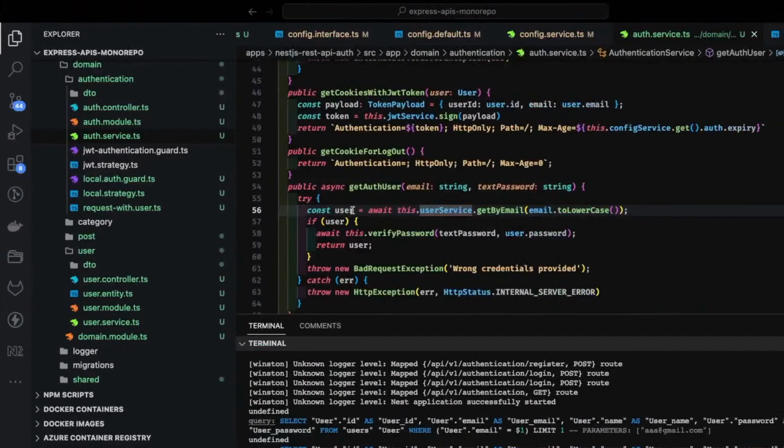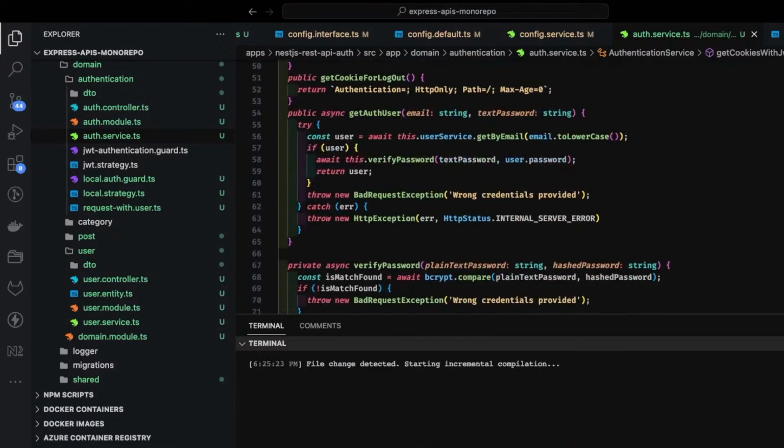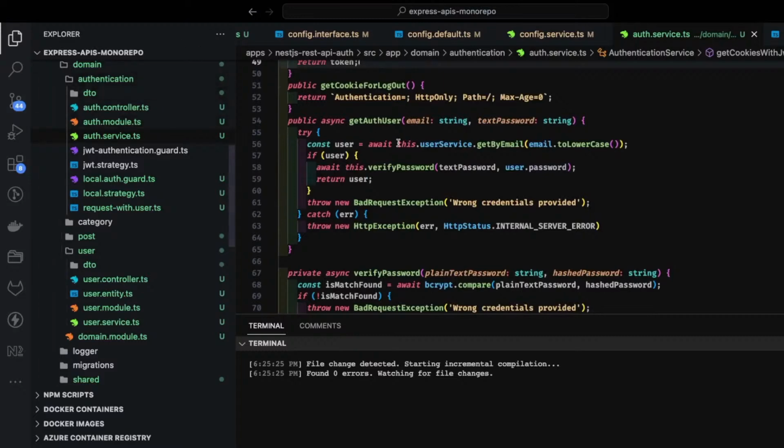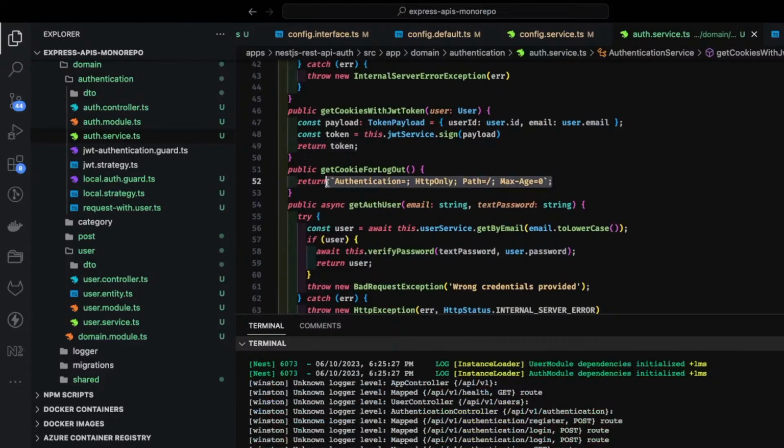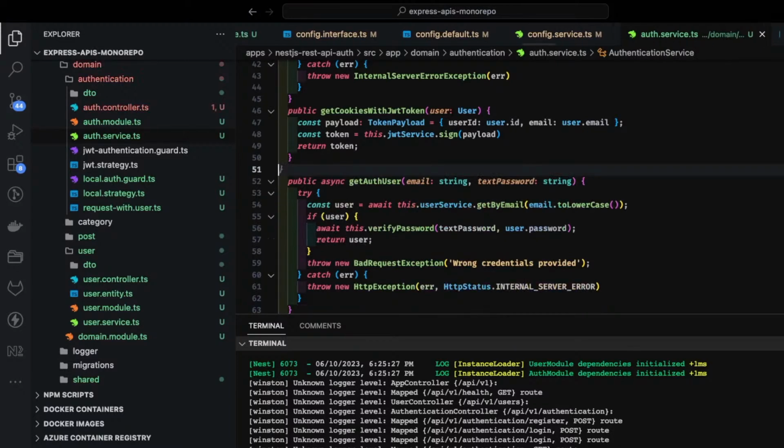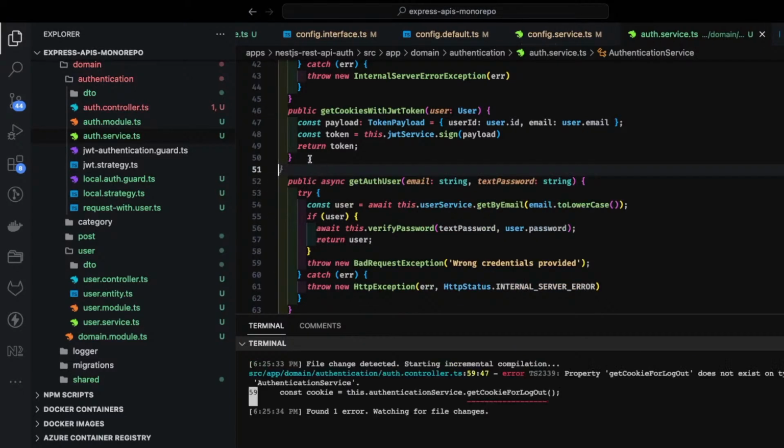Now similarly, there is another way of doing it. I mean, if you don't want to use the cookies, you can just return the token from here. Let's say we'll do it in the other way also. So here we are just returning a token, and logout is just only because once the token is generated, that token is valid till it gets expired.